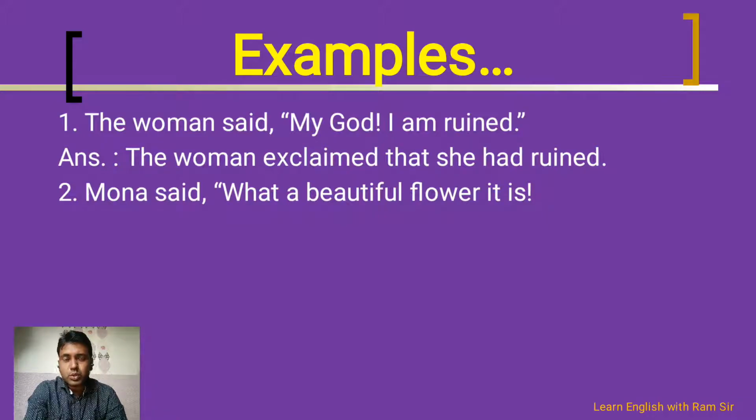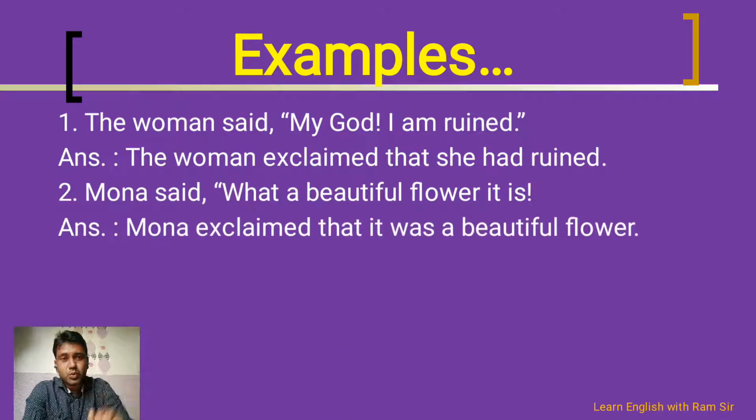So here also you can use exclaimed as the reporting verb. So Mona exclaimed that, what would be the answer? Just guess the answer. So here also we need to remove which thing? What? Because that is the exclamatory word. And so Mona exclaimed that it was a beautiful flower.